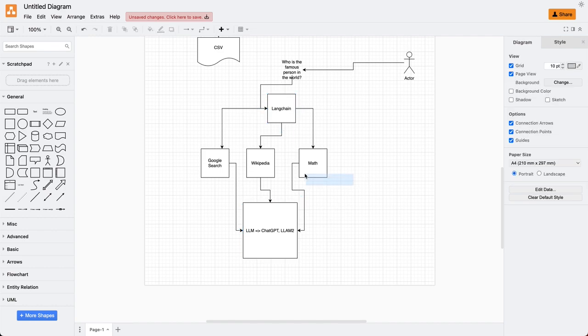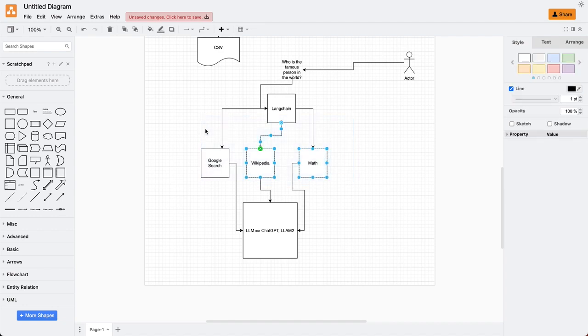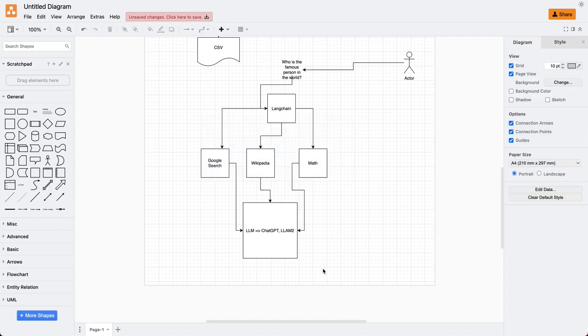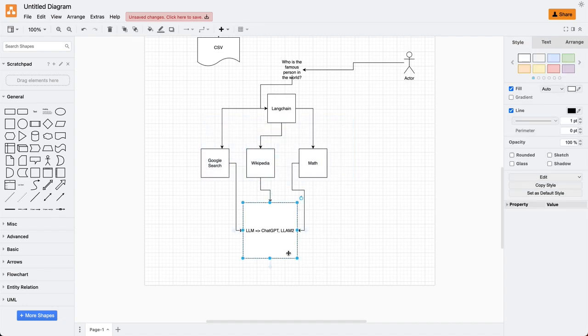So with these tools, we have basically created an agent for our LLM. The LLM will use these tools in whatever sequence or way it finds better.